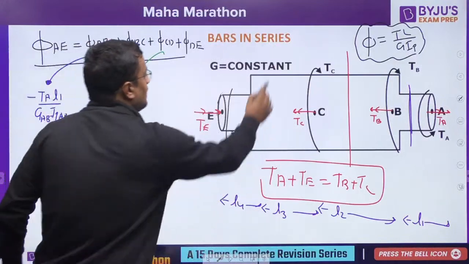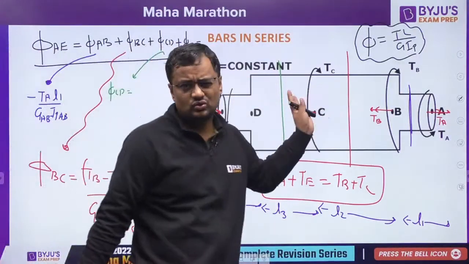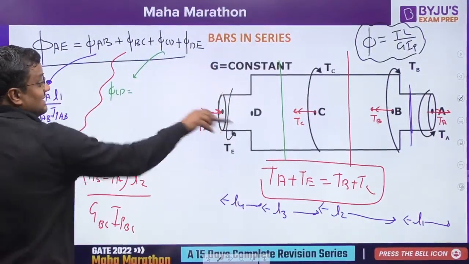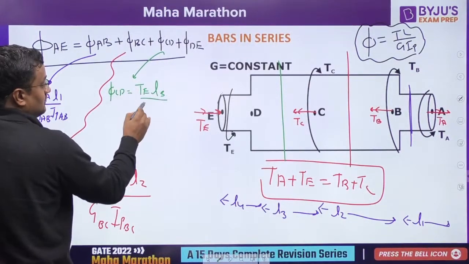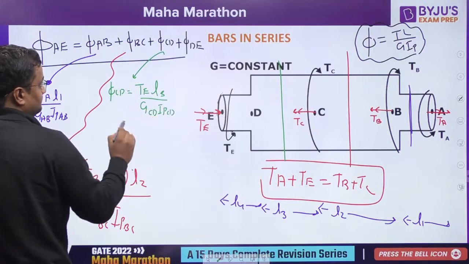Cut a section here in CD. Like this. See from right or left, your choice. From right, there are too much. So left it is easy. So from left, let us see. TE is coming inside. So plus into length of that L3 upon G of CD upon IP of CD.